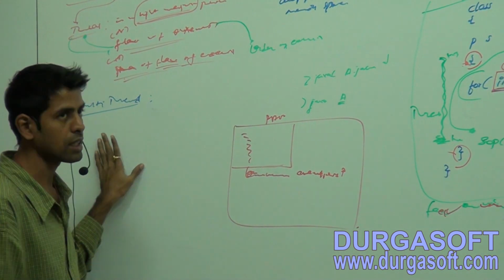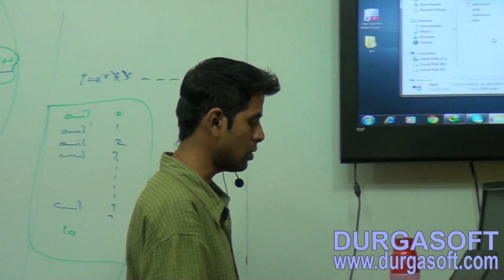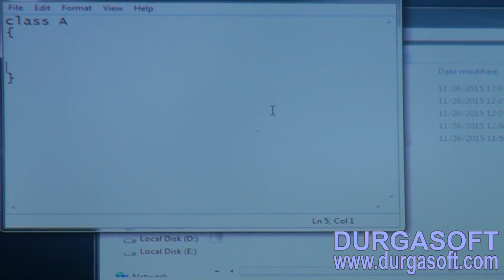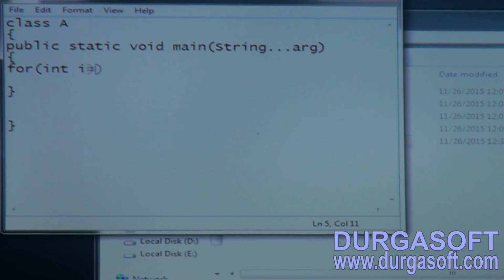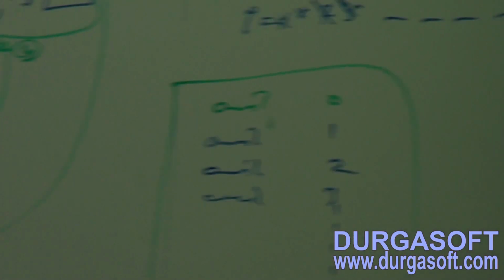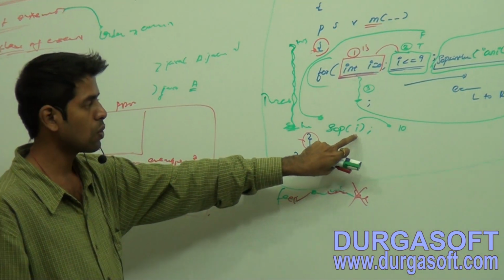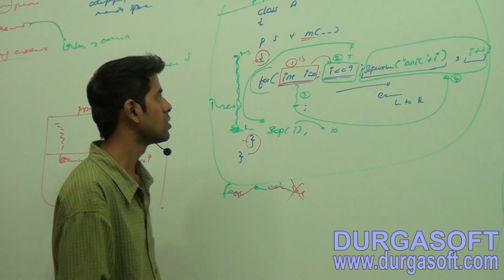Later I will go on to explain multi-thread. Just a minute to compile this piece of code. Observe, let me take a class called A. Now take public static void main, String args. Now take a for loop, int i equals 1. Observe here, I have taken i here, right? This one will give a compile time error because this i is local to the for loop. So to avoid that,